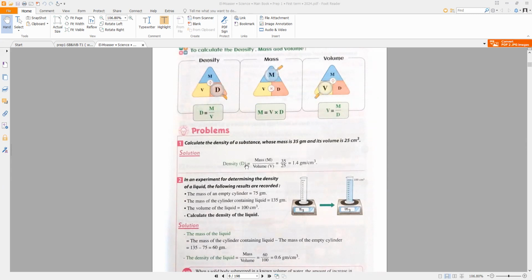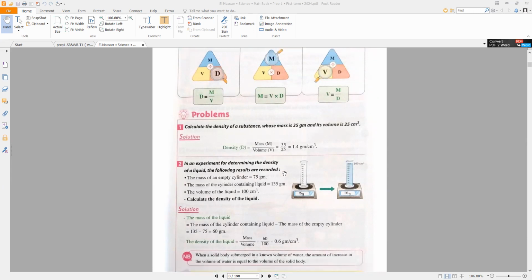This is a simple problem. D equals mass M in gram divided by volume V in cubic centimeter. So mass 35 gram divided by volume 25 cubic centimeters, so the density equals 1.4 gram per cubic centimeter.